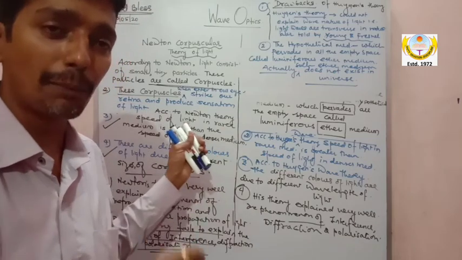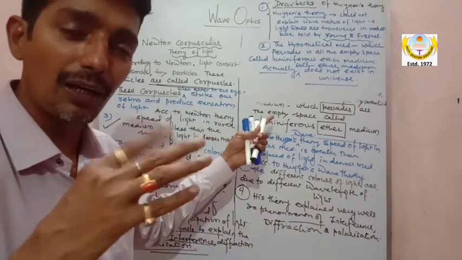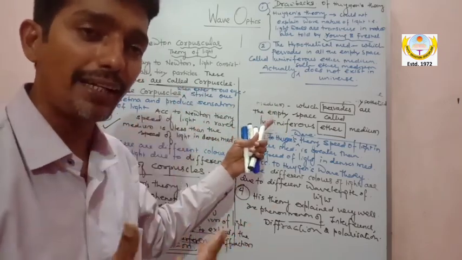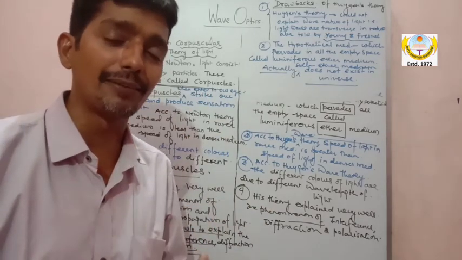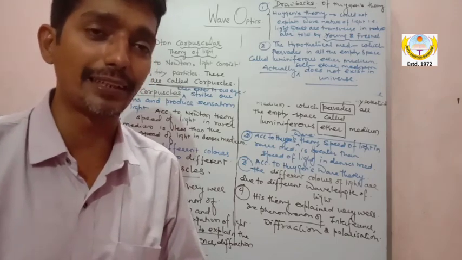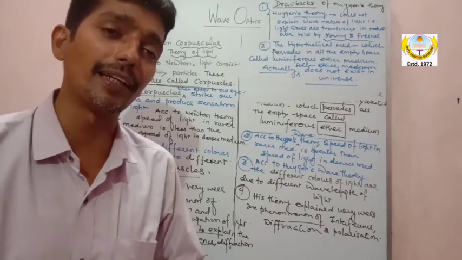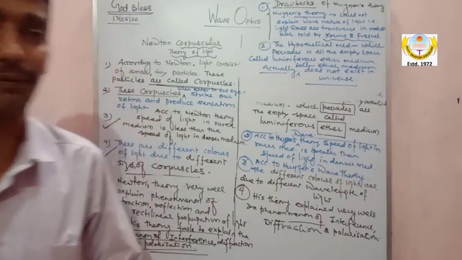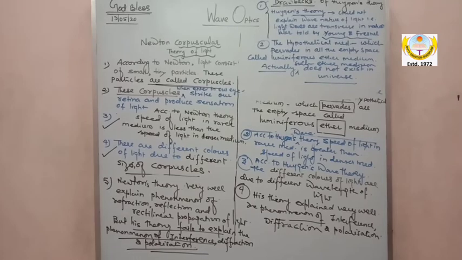So the 9th chapter was the particle nature constituting a ray of light, the 10th talks on the wave nature of light, and the 11th chapter is the comparison of particle as well as wave nature, which was said by de Broglie: light has a dual nature, behaving like a particle as well as like a wave. This concept was explained in the photoelectric effect. Is that clear, my dear?